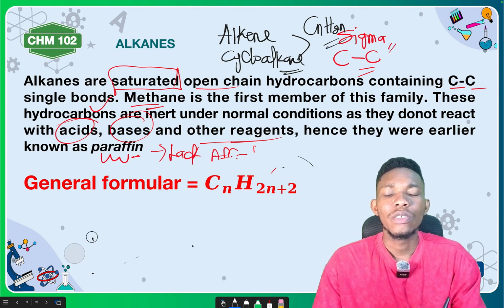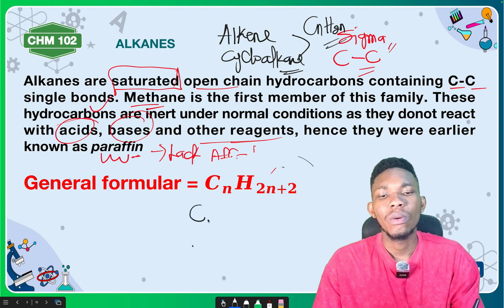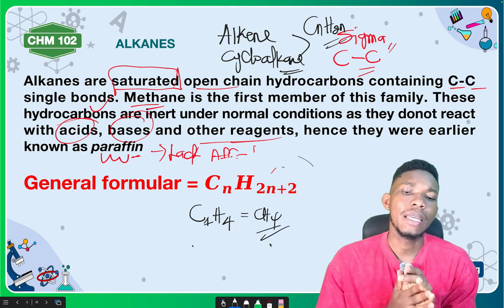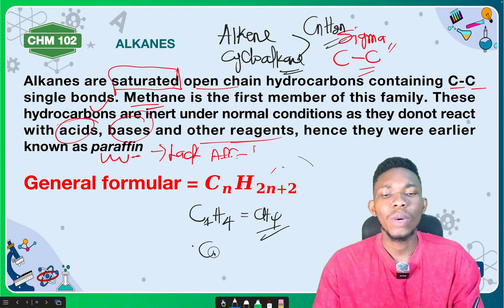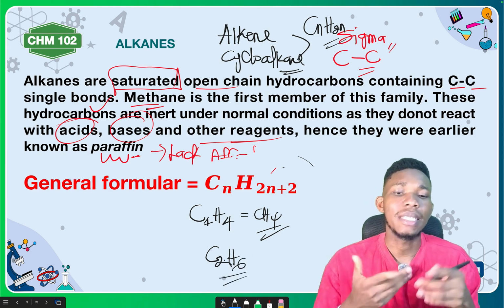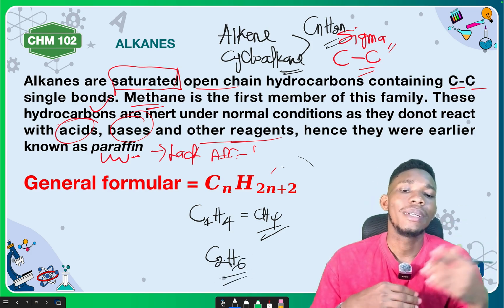So if the carbon atom is 1, it will be C1H, 2 times 1 is 2, plus 2 is 4, which is of course CH4, methane. If you put carbon number 2 into this, it becomes C2H, 2 times 2 is 4, plus 2 is 6, which is ethane. And then it continues like that.